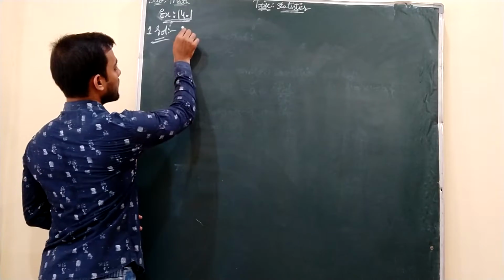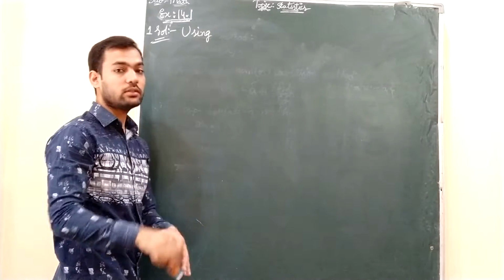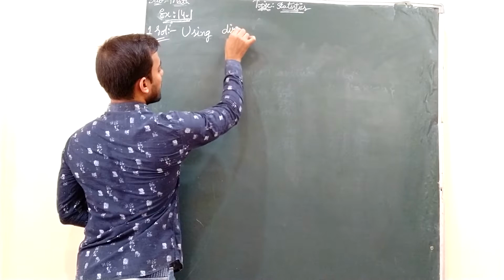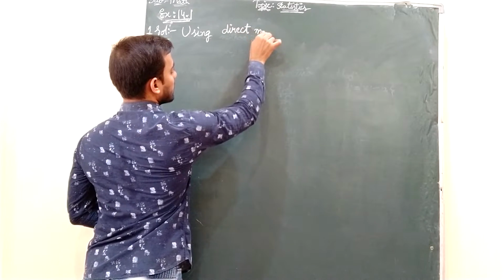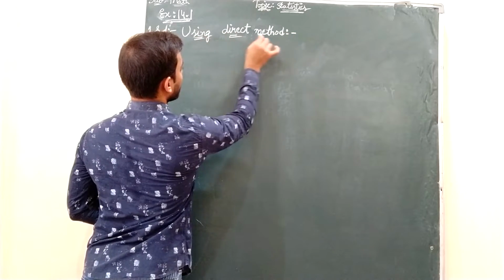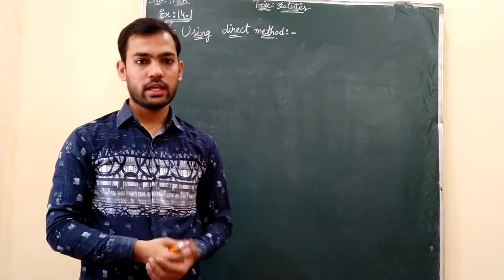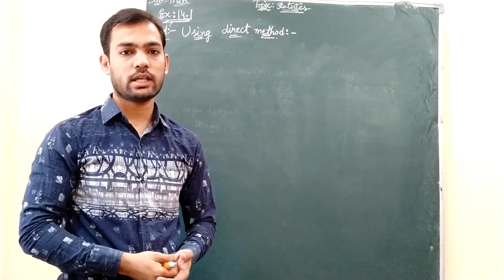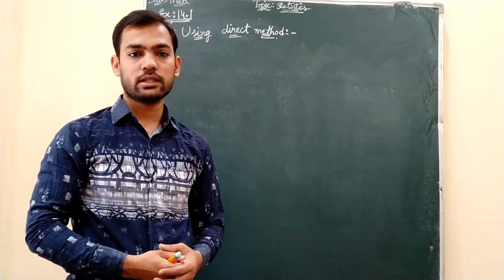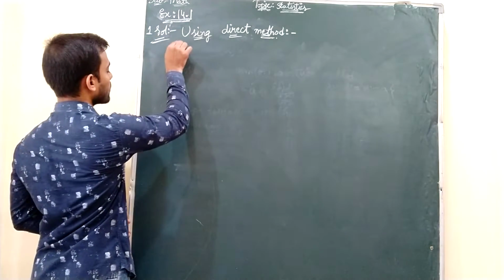First we will write which method we are using, because here it is not mentioned which method we have to use. Using the direct method. For the direct method, the formula you already know: mean x bar is equal to sigma fi xi by sigma fi. For preparing the table, you need to make 4 columns. Let us see what those 4 columns will be.